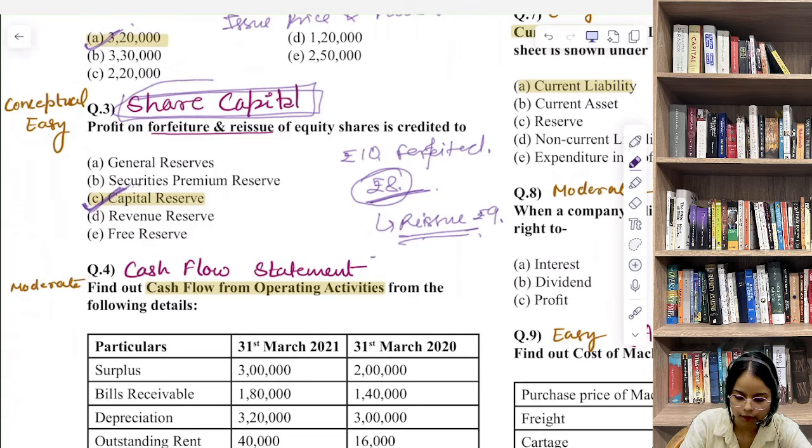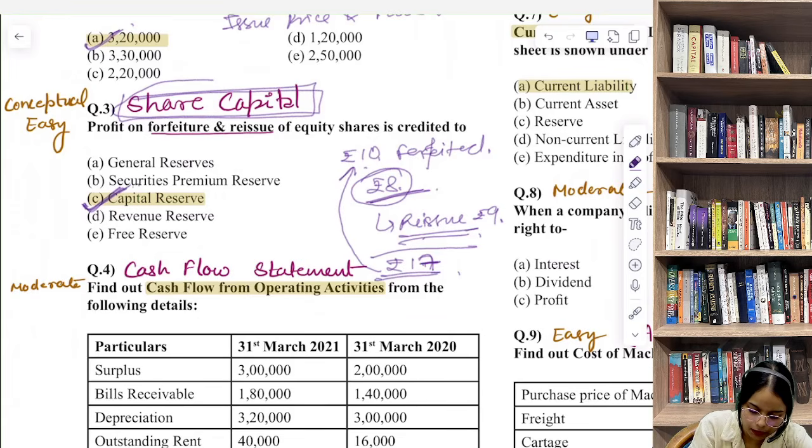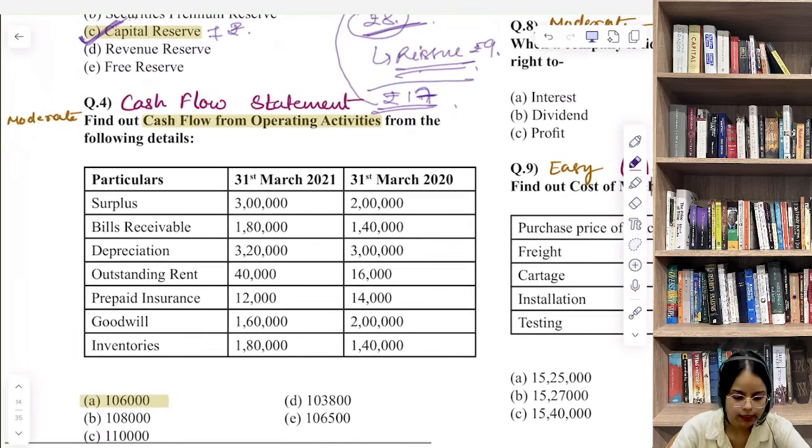So total we have ₹17 against this 10 rupee face value, that means 7 rupees extra. This extra 7 rupees goes to capital reserve. 7 rupees कहाँ जाएगा? Capital reserve में जाएगा.